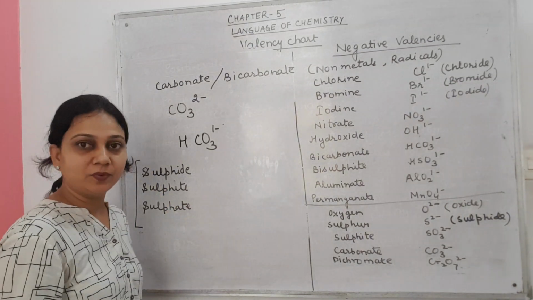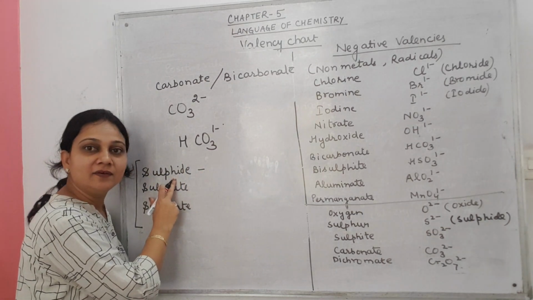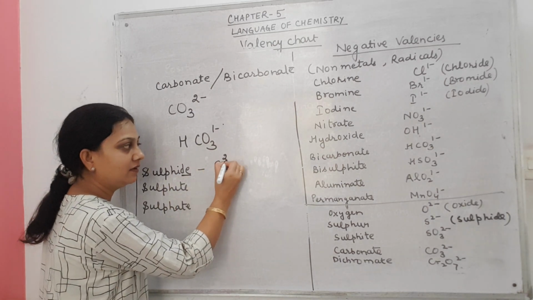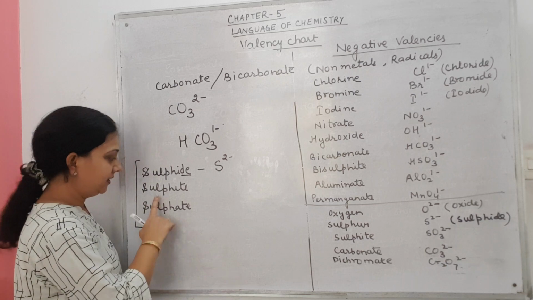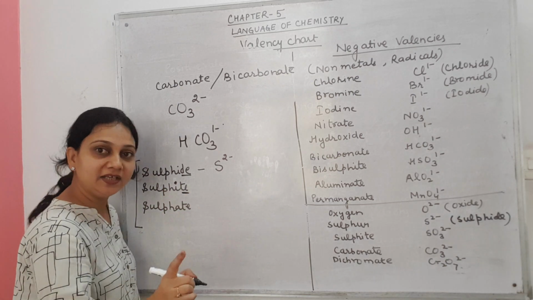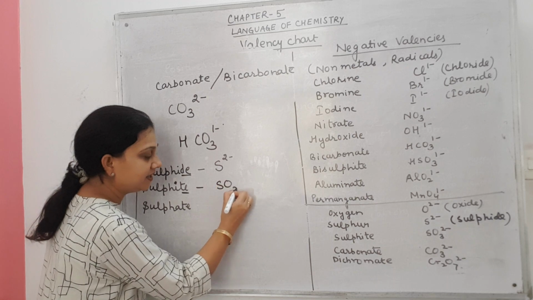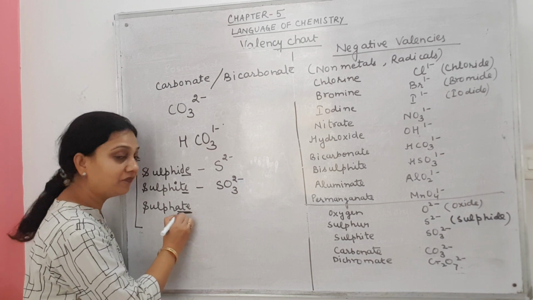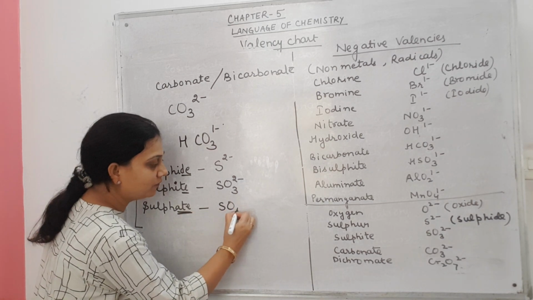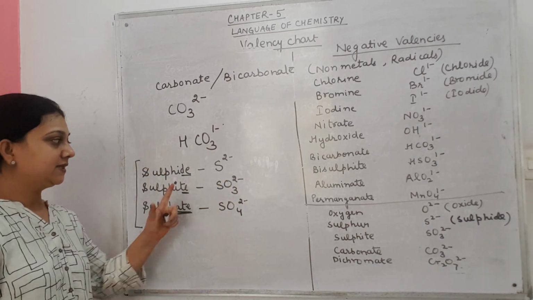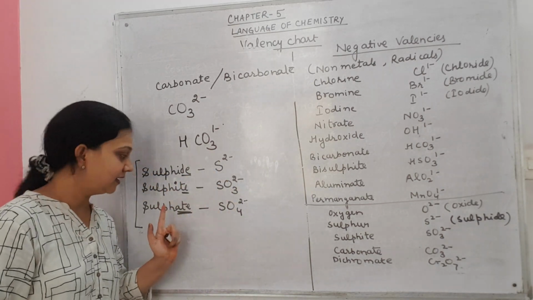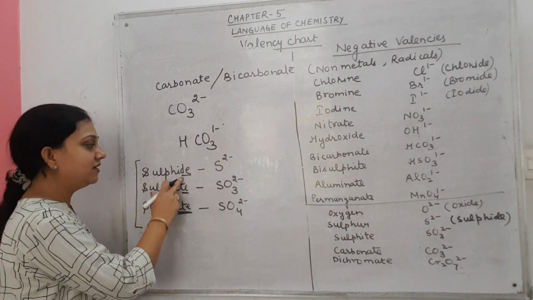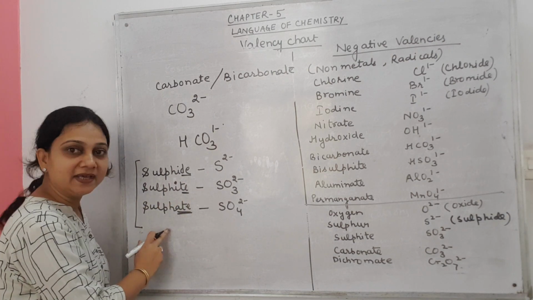These three terms are very important. Sulfide. What is the formula of sulfide? Sulfide is S2 minus. Alright. Sulfite. Sulfite is a radical and its formula is SO3 2 minus. Don't get it confused. And sulfate. Sulfate is SO4 2 minus. Sulfide, sulfite and sulfate.